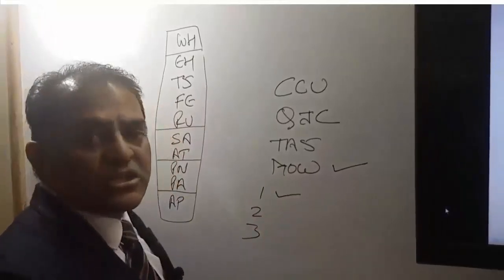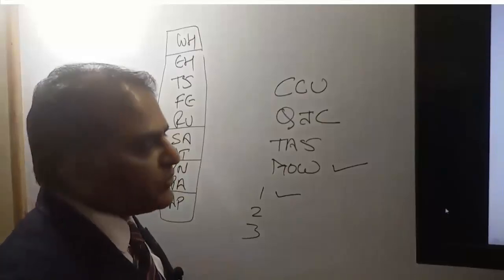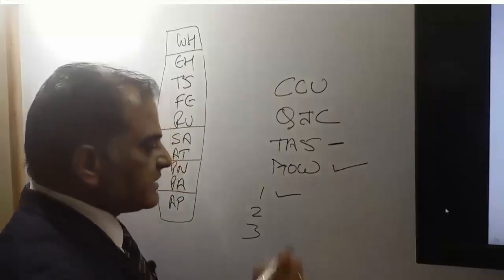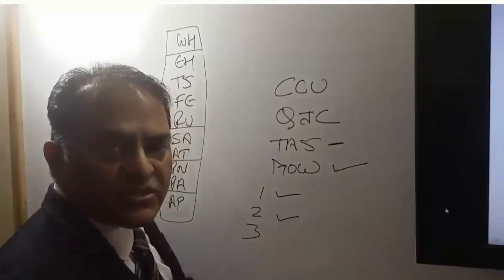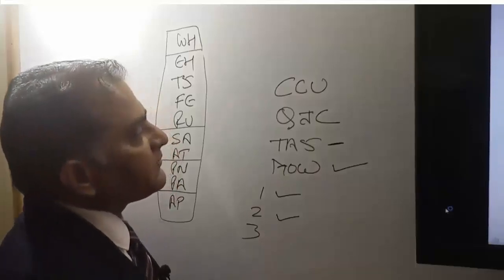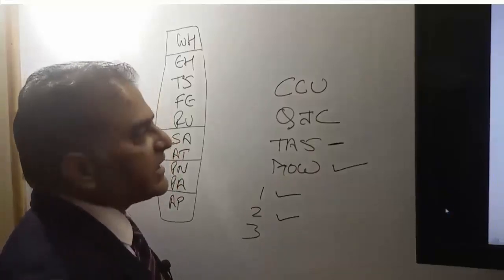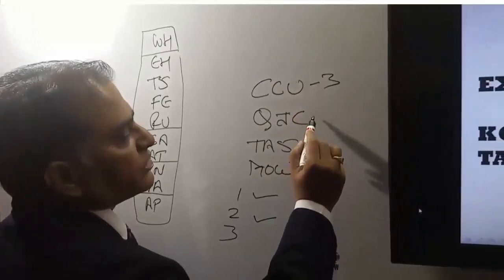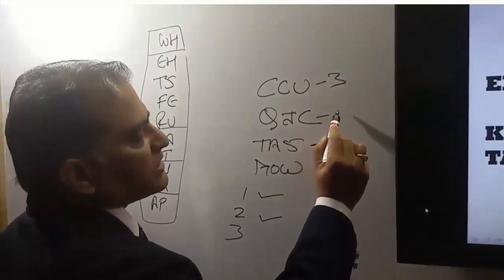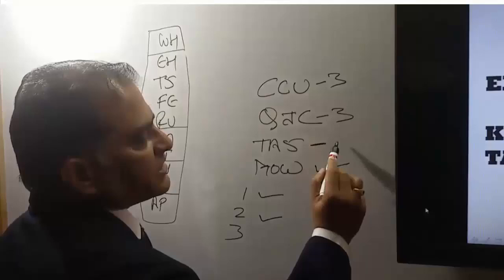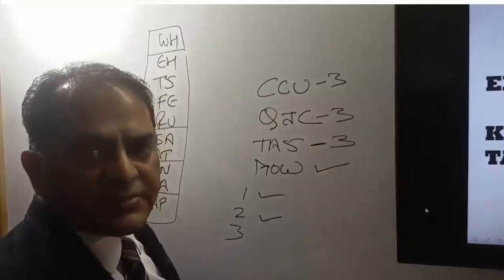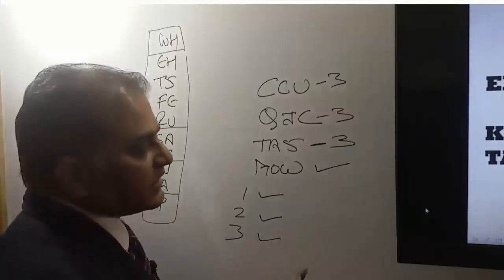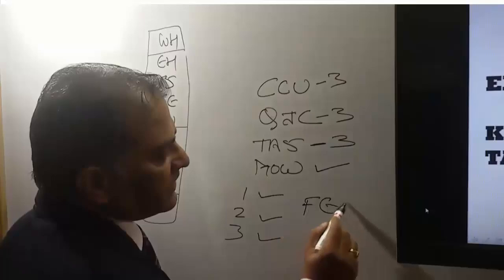Second is your next or previous point should not be in Japan, Korea. Tashkent is in Uzbekistan. Uzbekistan is not in Japan and Korea. That means this itinerary has satisfied the second condition also. The third condition says rest of all the cities should be in the area 3. Calcutta is in India. India is in area 3. Thimphu is in Bhutan. Bhutan is in area 3. Tashkent is in Uzbekistan. Uzbekistan is in area 3. That means this itinerary has satisfied the third condition also. In that case, the global indicator for this itinerary will be FE.